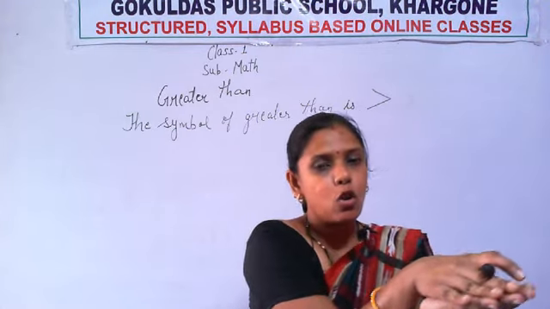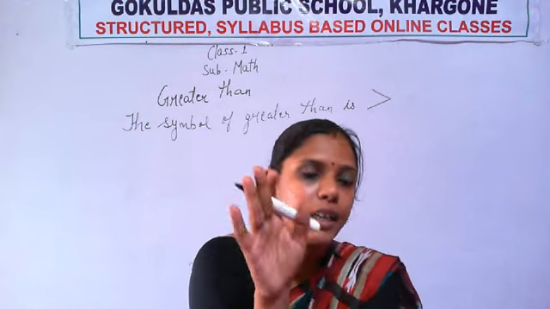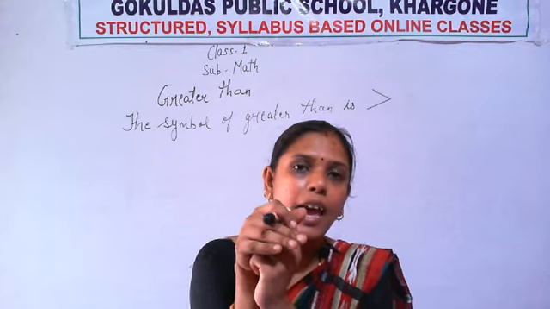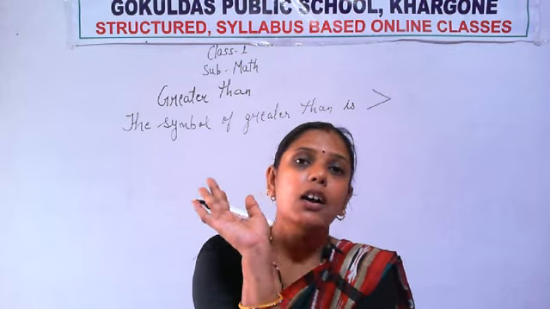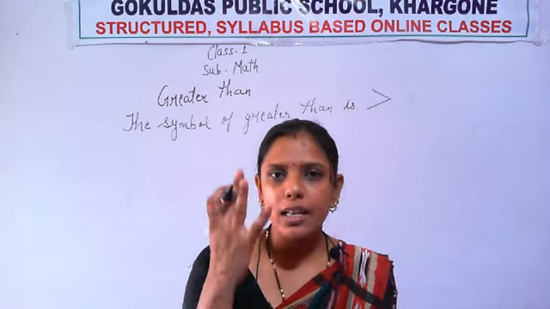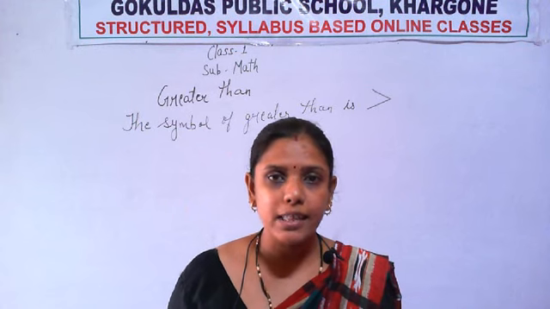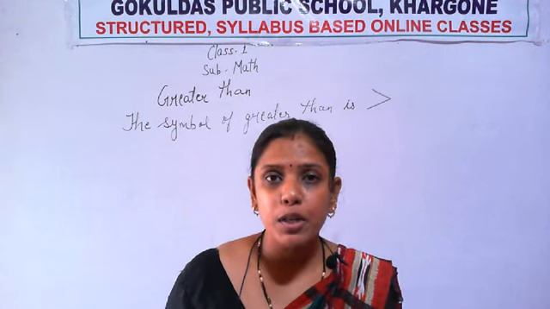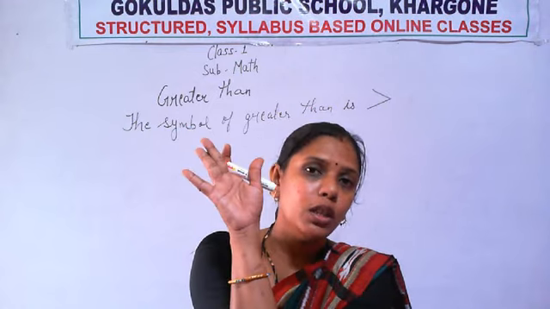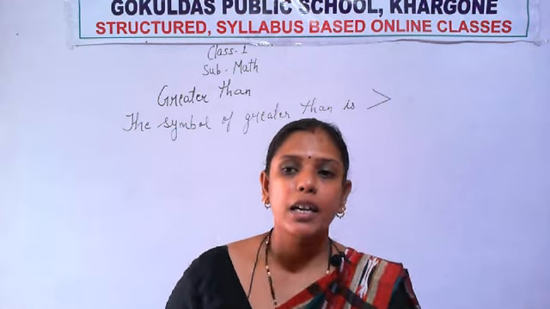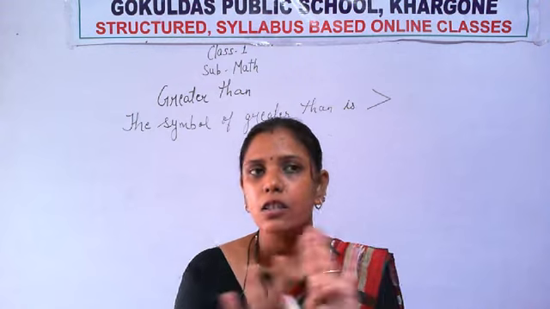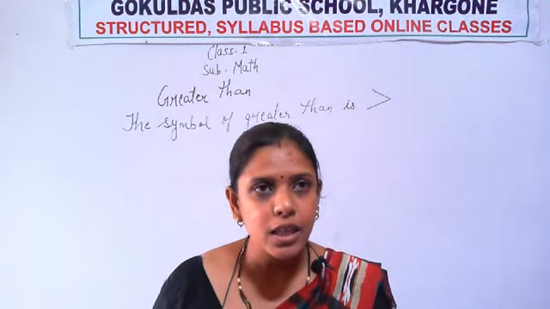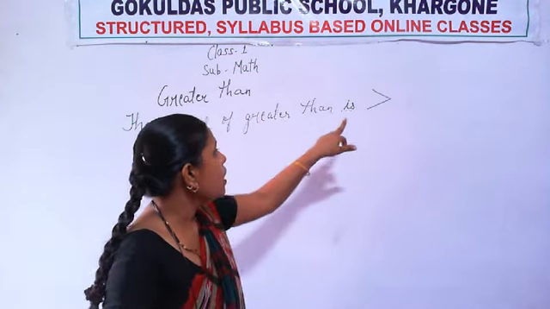A crocodile always likes to open its mouth toward the greater number. What does the crocodile like? A crocodile likes to eat the greater number. A crocodile does not like the lesser number. He always wants to eat the bigger number. The crocodile does not like the number that is less. So according to this you understood the sign of greater than.